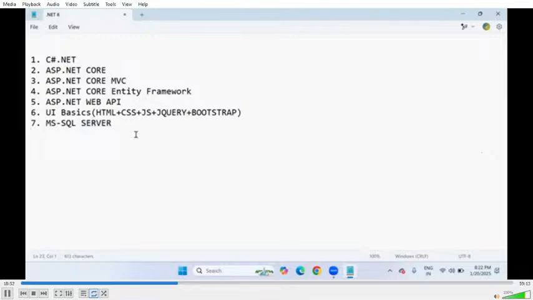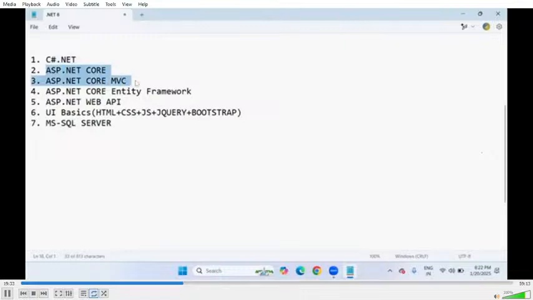So in the initial stage, after completion of the introduction of .NET, we are going to start our programming language, that is C#.NET. Next, we are going to start MS SQL Server, and I'll cover the Microsoft SQL Server database syllabus. Once you have good knowledge of C#.NET programming, as well as good knowledge at the database level, that is managing the data, completely, then we will finally start